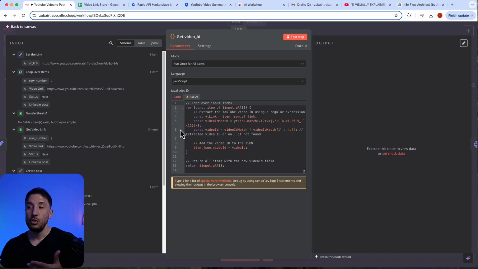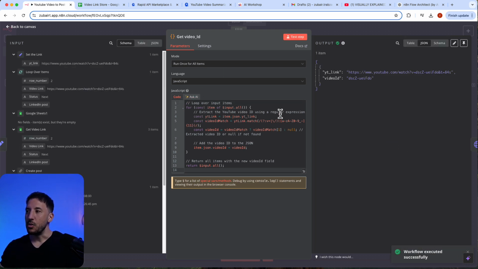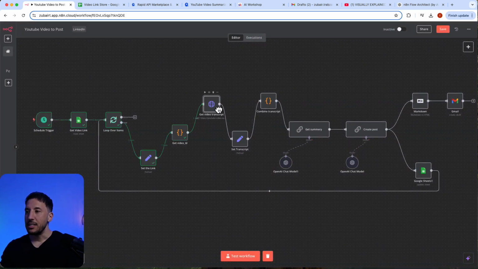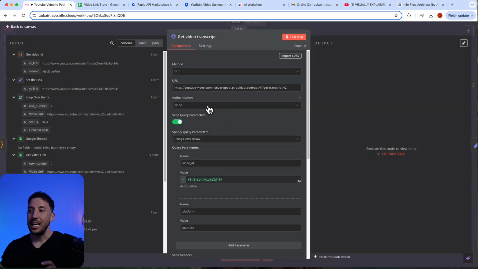So that's good. So now I'm using a code node. Again, you don't have to write a single line of code. Use ChatGPT, use Claude, whatever your preferred large language model is, to just basically prompt it and say, hey, I want to be able to extract the video ID from this particular link, right? So that's what I'm doing. Very, very simple. So let's go ahead and test this step, and you will see that this is going to give us 2 different outputs. One's going to be the YouTube link, which is from the previous loop over items, and then the second one is going to be the video ID. So now we are grabbing the video ID with this code node, and this is where we're going to get our transcript using this HTTP request node.